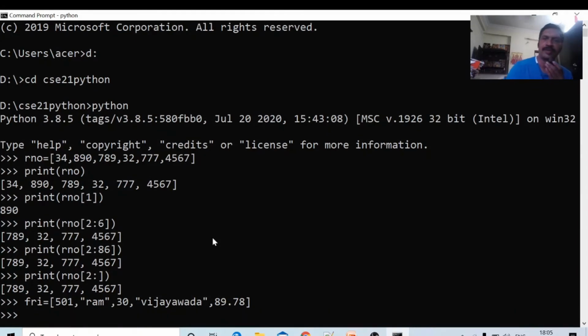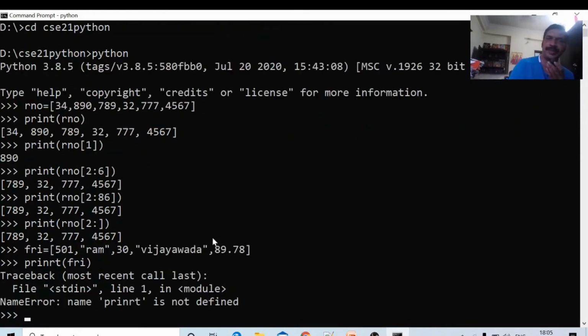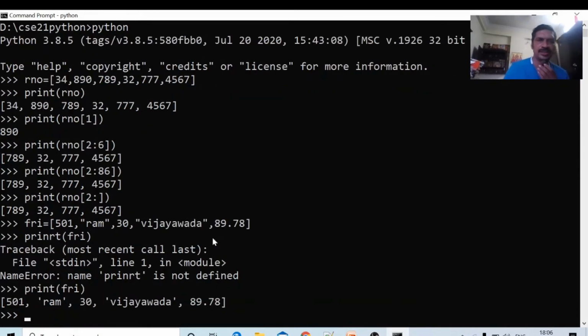Okay, I want to print all elements, means print FRI. All elements will be printed. Print of FRI. Okay, some spelling mistake is there. Print, yes, print of FRI. Okay, all the elements of the list will be printed.